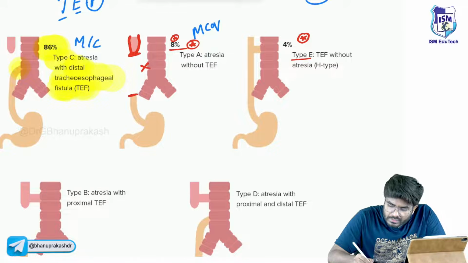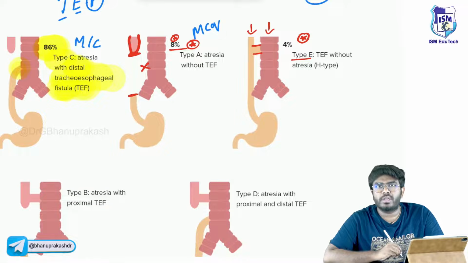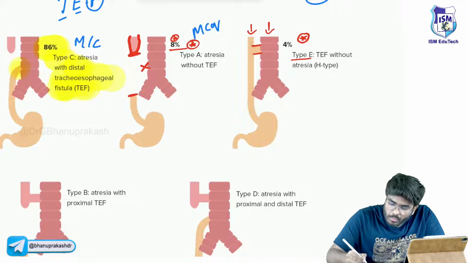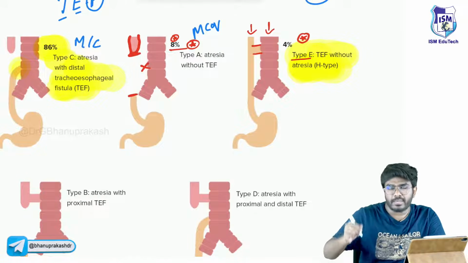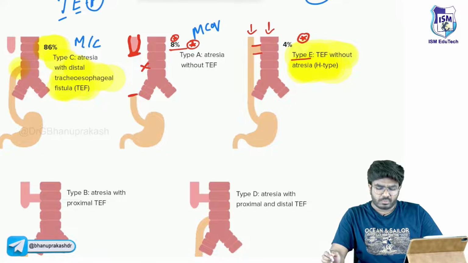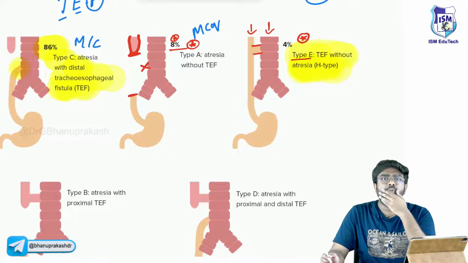Sir, this is the trachea. The esophagus is also there, but there is a fistula present. But is there any atresia present? There is no atresia. That's the important point. In type E, without atresia, it is an H type, looking like an H type, right? So type C is most common, sir. Type C is most common.